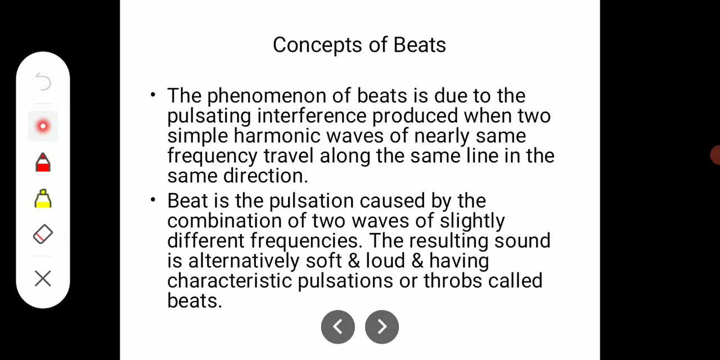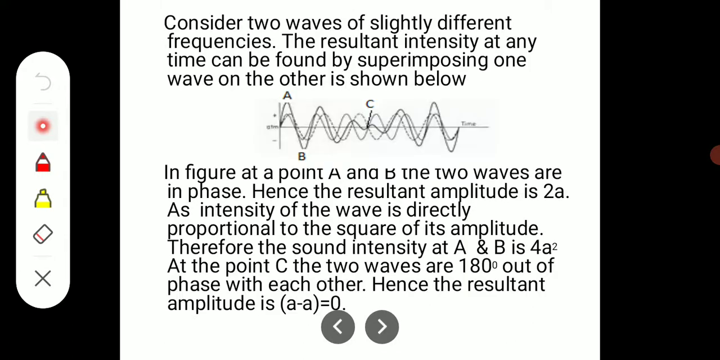This we have studied in the last two sessions, and now let us study the concept of beats. A beat is a pulsation caused by the combination of two waves of slightly different frequencies, which results in alternately soft and loud sound having the characteristic of pulsations, and those are called beats. That is, it is an interference produced when two simple harmonic waves of nearly the same frequency travel along the same line in the same direction. Let us consider two waves of slightly different frequencies.